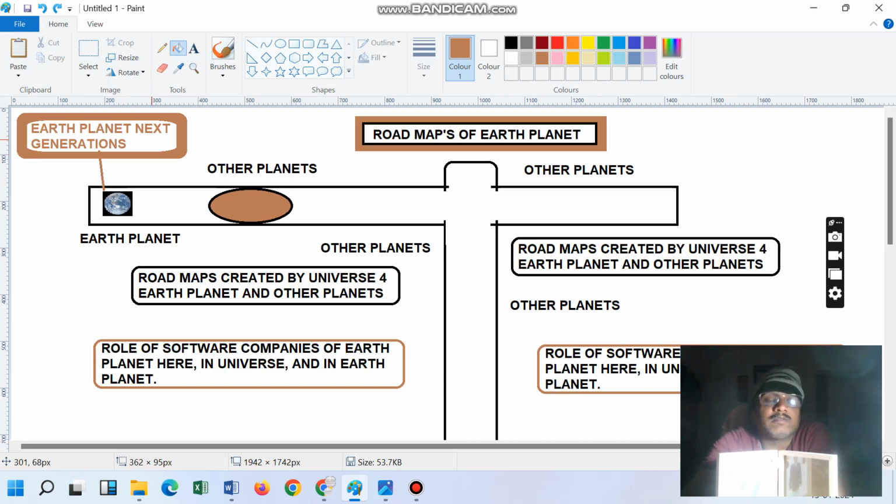with the help of a set of energies which is created by the Earth planet inside only. The Earth planet itself is creating the energy, and from that energy the Earth planet is generating the next generation.